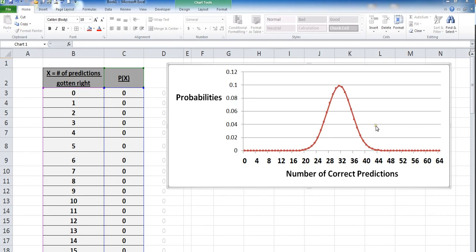So anyway, just a fun way of utilizing some binomial distributions in an applied sense. Hope you got as much out of it as I did.